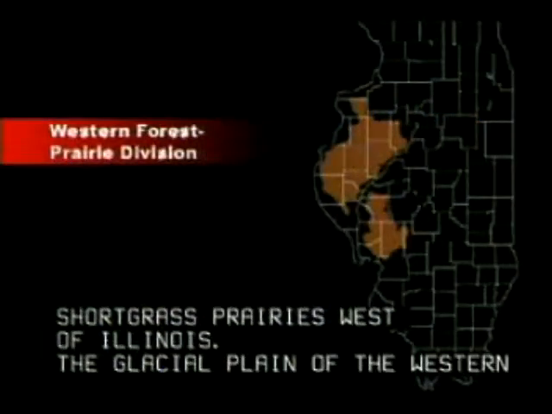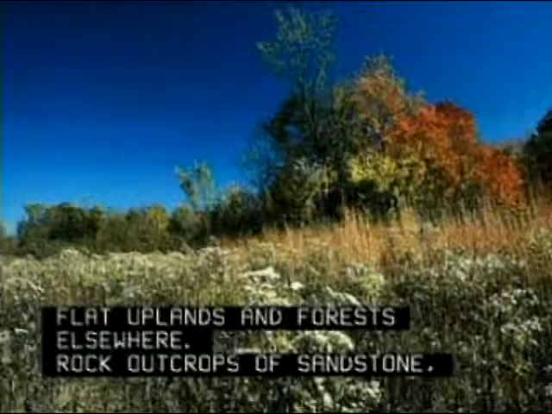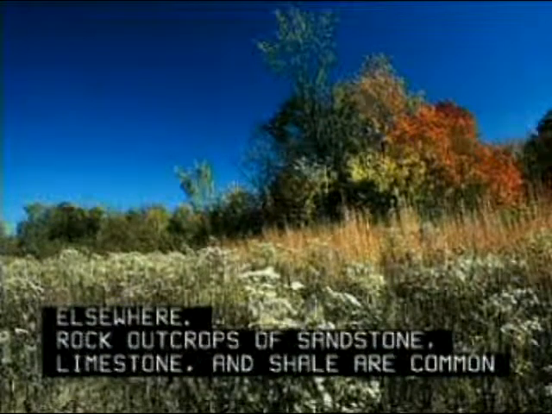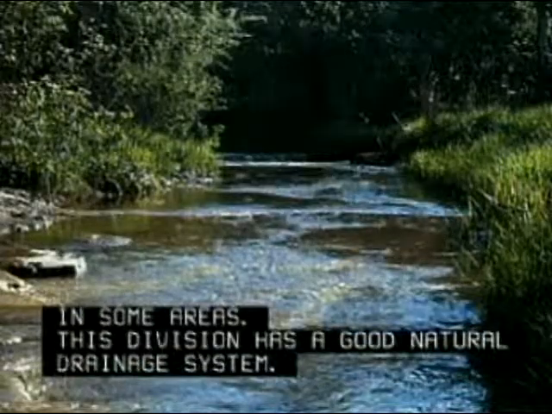The glacial plain of the Western Forest Prairie Division historically had prairies on the flat uplands and forests elsewhere. Rock outcrops of sandstone, limestone, and shale are common in some areas. This division has a good natural drainage system.